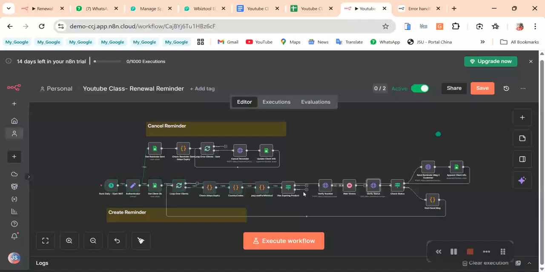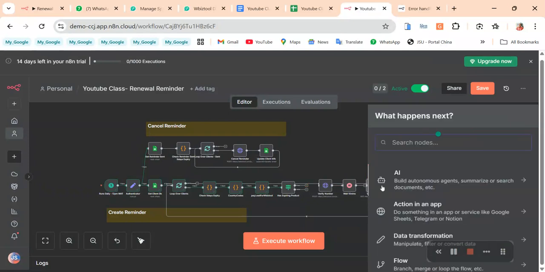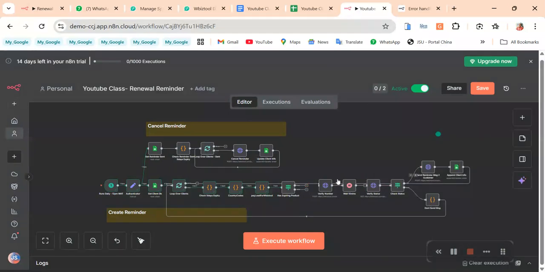So I'm cutting this off, and from this I'm not going to check the status. I'm going to send direct from here to here. So let me pick this. So I'm going to do this.